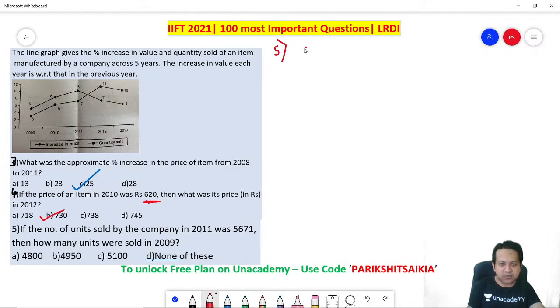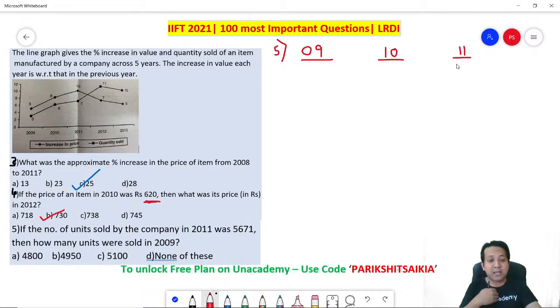Okay, let's have a look. For 2009 you have got, then you have got 2010, and then you have got 2011. You know what? I love to take my own numbers. I never take the author's number because I feel that my numbers are easier to calculate. Last step, I will make the adjustments. Okay, so let's start 2009 to 2011. So for 2009, let's assume that the number of units sold is 100.